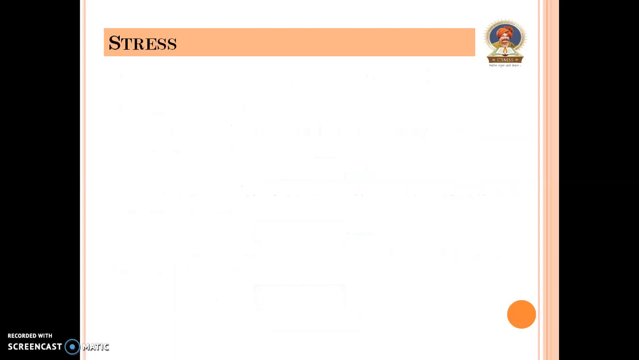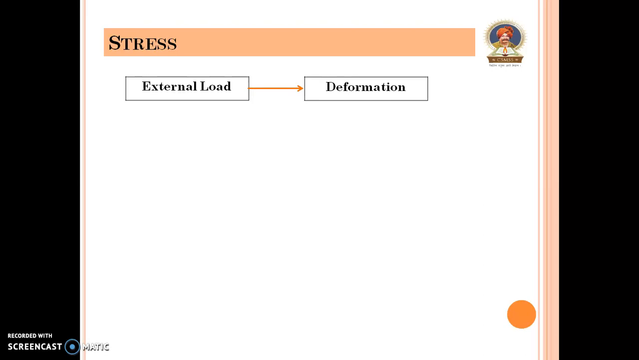Stress. Dear students, as we know, when we apply an external load on a body, the body will get deformed. That means deformation will take place. This deformation is of two types: one is elastic deformation and another is plastic deformation. This deformation is resisted by the internal resistive force developed inside the body, which is shown in the figure.